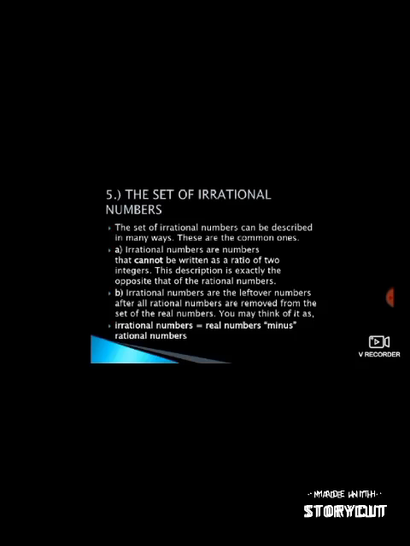The last but not the least is the set of irrational numbers. The set of irrational numbers can be described in many ways. These are the common ones. The first one is that irrational numbers are numbers that cannot be written as a ratio of 2 integers. This description is exactly the opposite of that of the rational numbers. The next one is that irrational numbers are the leftover numbers after all rational numbers are removed from the set of the real numbers. You may think of it as irrational numbers equals real numbers minus rational numbers.